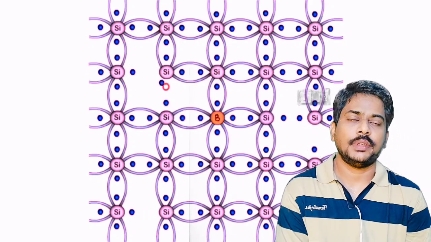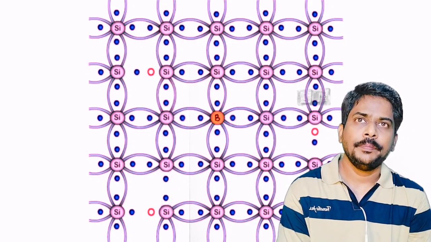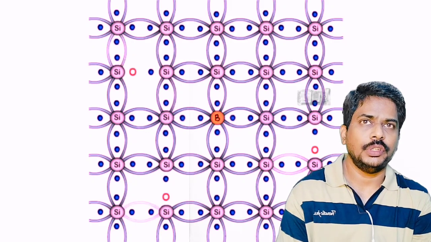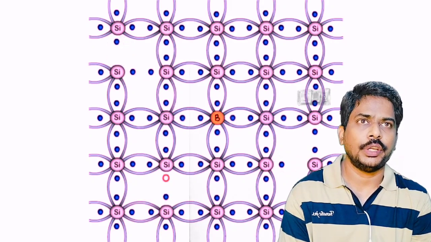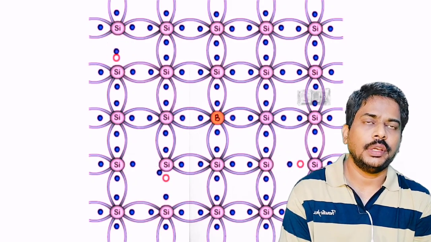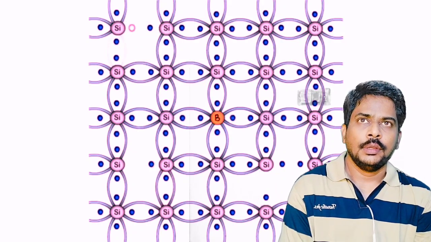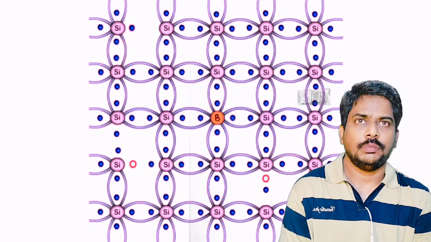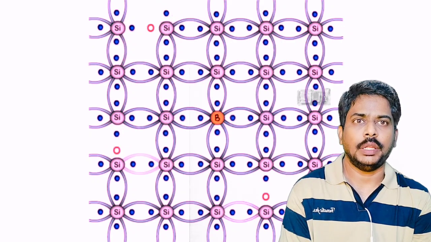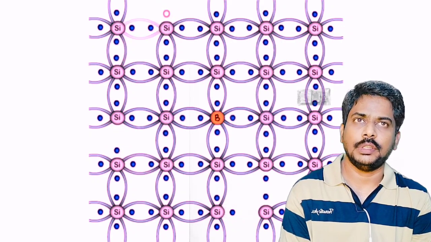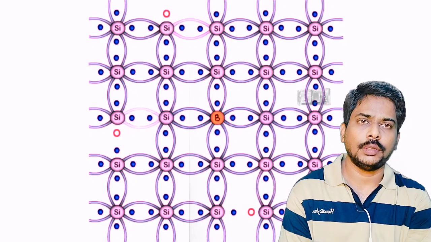The hole and the electrons move in the opposite direction to each other, as the electron tries to move into the vacant position, thus creating another vacant position at another point. So this is the trivalent impurity where I am adding boron to a semiconductor material like silicon.